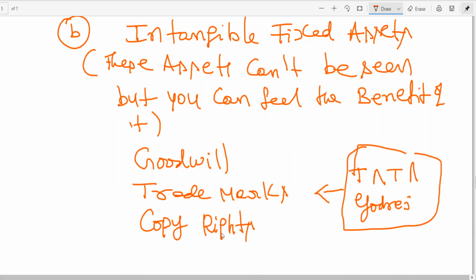Nowadays, you might have seen some content on YouTube flagged for copyright issues. Unless you buy that copyright, you cannot see it.